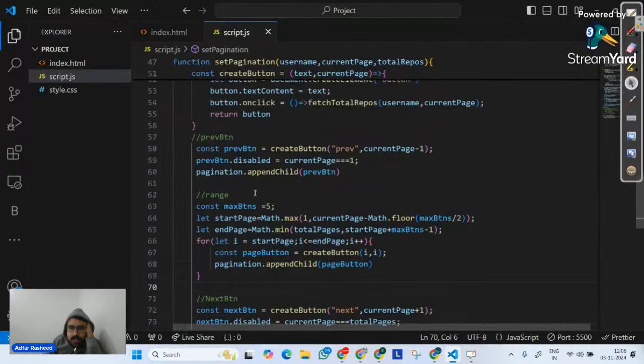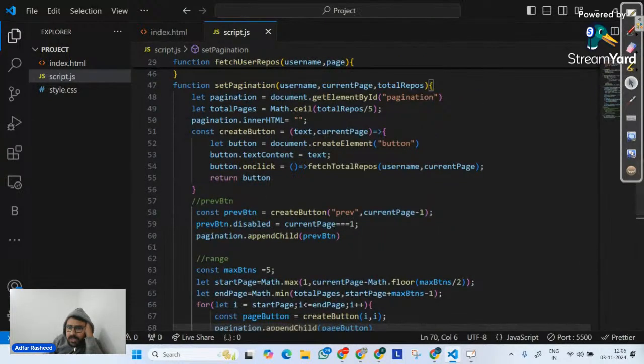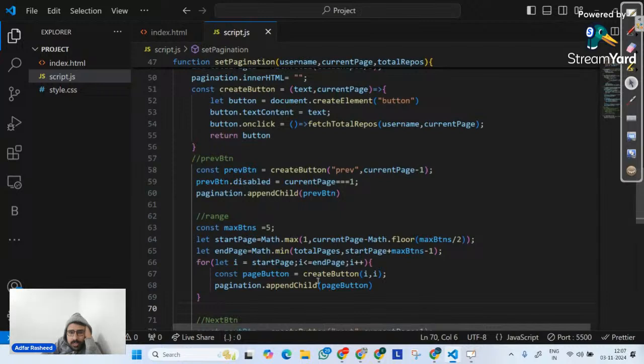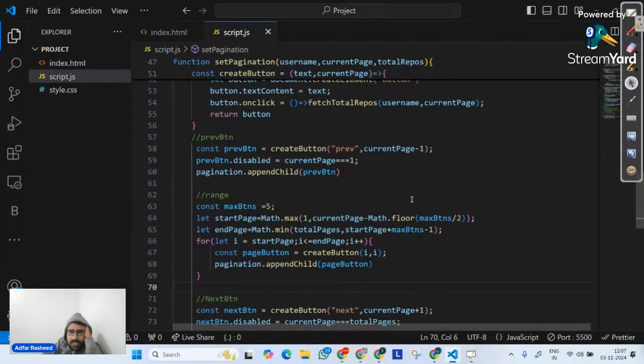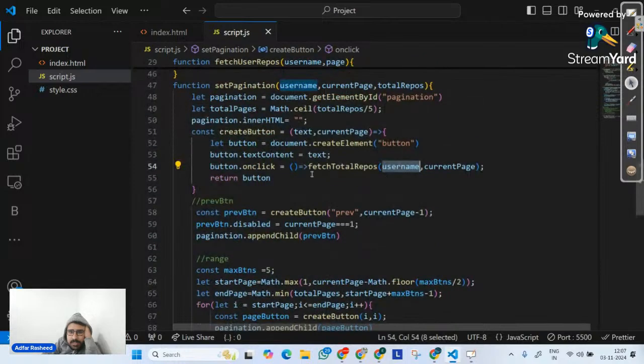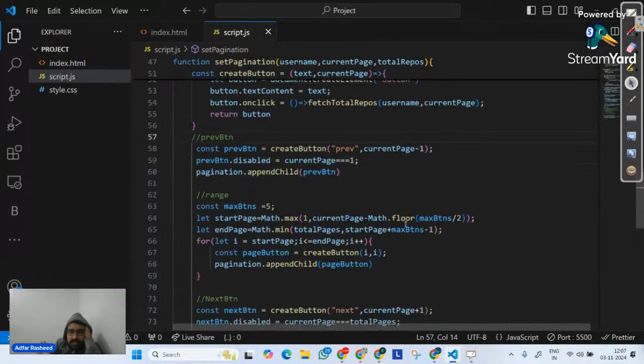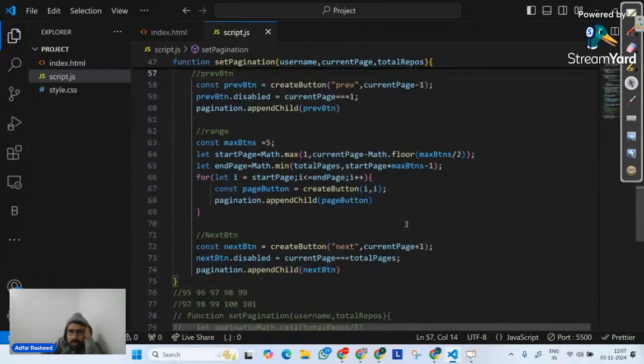Let's see. So why do we have on click? Okay, so when I am clicking on this, at that point of time, please fetch my user repos with username and term. It's fine. So what is the issue now? And finally return that. Okay, so then I am calling my create button here with I. So username will be passed here. Username is passed here. Then why am I not able to fetch it? There's a small debugging that we have to do. Small issue somewhere. It's not a big issue, it's a small issue.